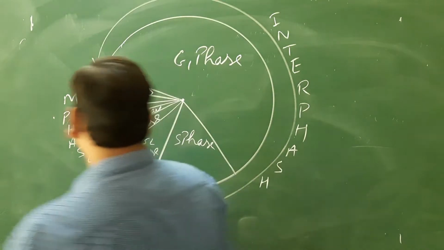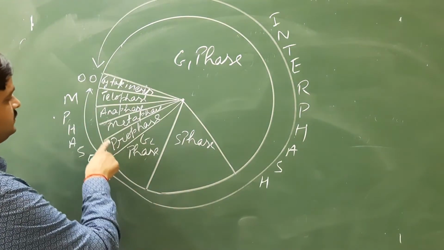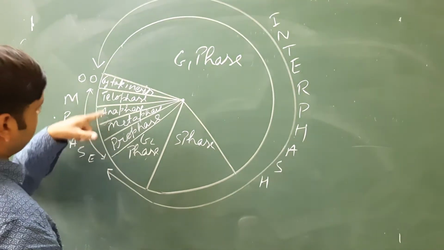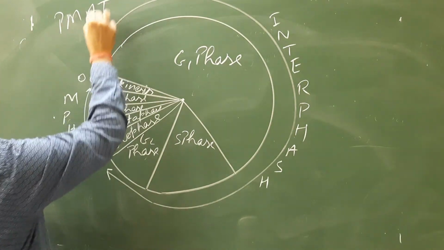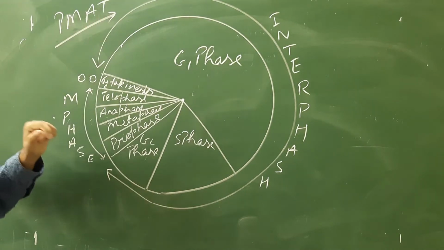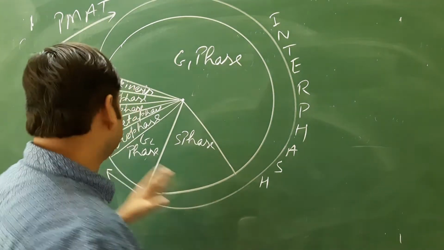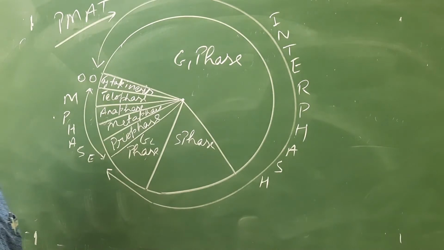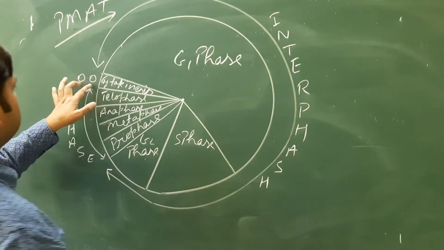Then M phase is further divided into four subphases: prophase, metaphase, anaphase, telophase. In the same sequence you have to remember, a trick is there, P-MAT. With this trick you have to remember: prophase, metaphase, anaphase, telophase. Actually this is the phase when the division of the nucleus takes place, the phase of karyokinesis. Then it is followed by cytokinesis. Cytokinesis means division of cytoplasm will take place. So you can see two cells are formed.